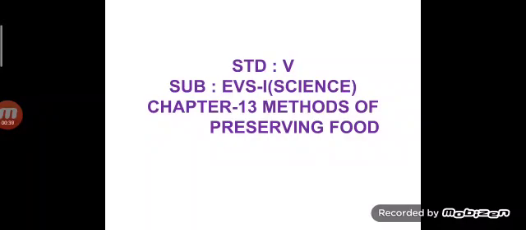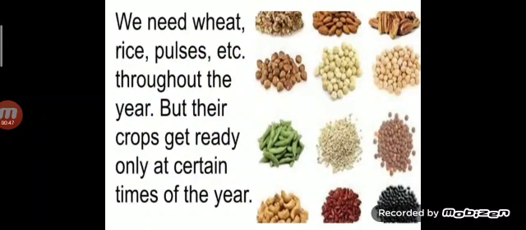The topic is lesson number 13, Methods of Preserving Food, page number 64 in your textbook. We all eat food every day and multiple times, and for that we need a stock of wheat, rice, pulses, etc. throughout the year. Pulses are those things which you soak, and they will sprout. That means they will get a little growth, and that is very good for health and also very high in protein. But their crops get ready only at certain times of the year.